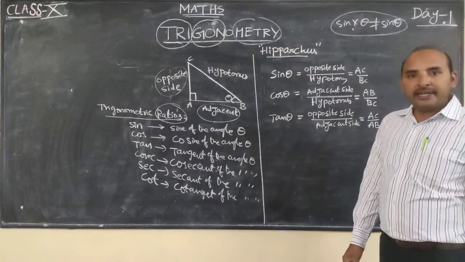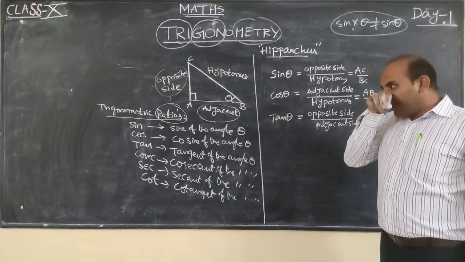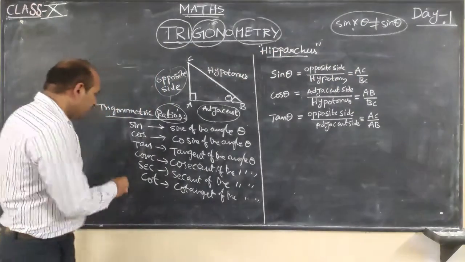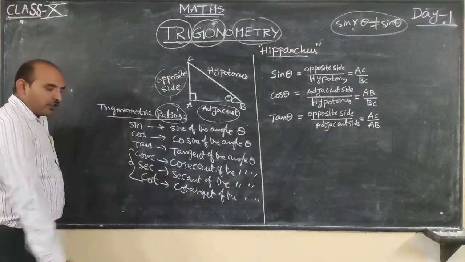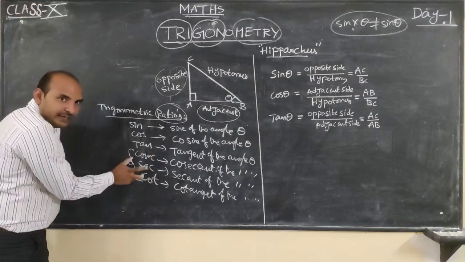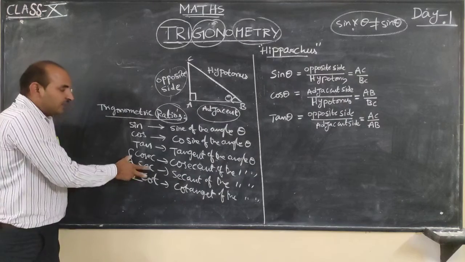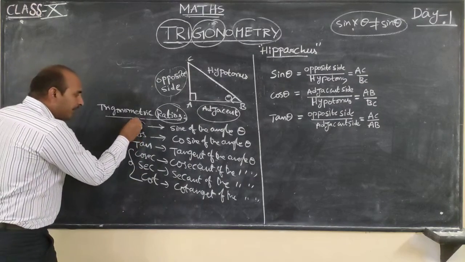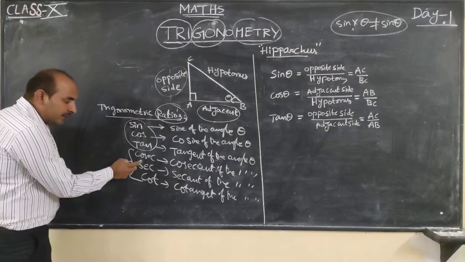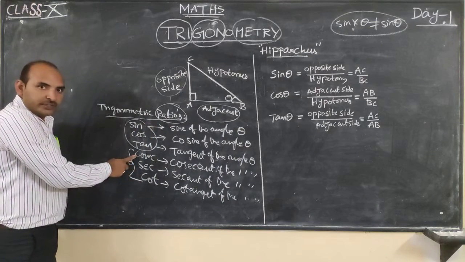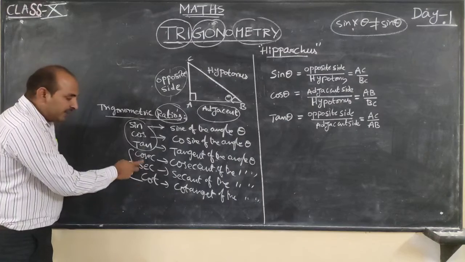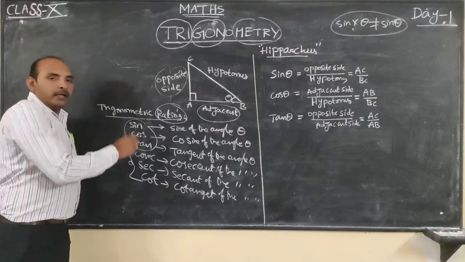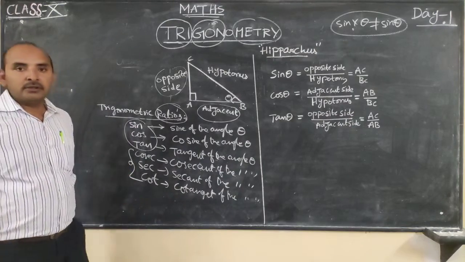These are the first three trigonometric ratios, and the remaining three are the reciprocals of them. Cosecant, secant, cot are reciprocals of sine, cos, tan.